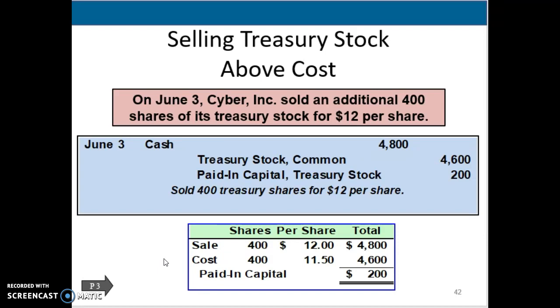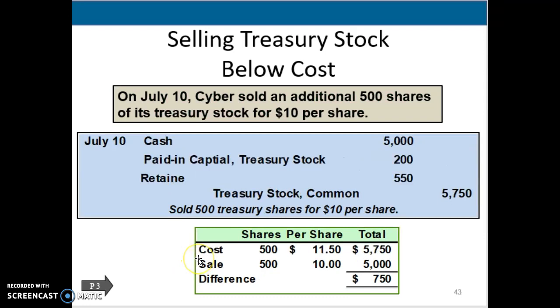So we're going to be debiting cash for the total amount we're receiving, which is $12 per share times 400. So $4,800 is how much we're selling it for. The cost of it was $11.50 per share, so that's what comes out of treasury stock. Whatever you buy it for goes into treasury stock. The amount you buy it for is what has to come out of treasury stock. Any difference goes into that paid in capital account.